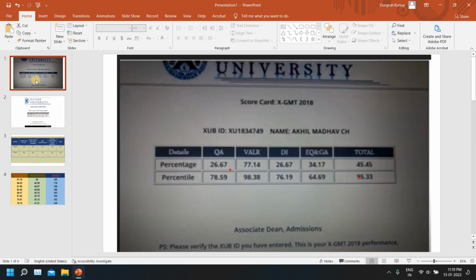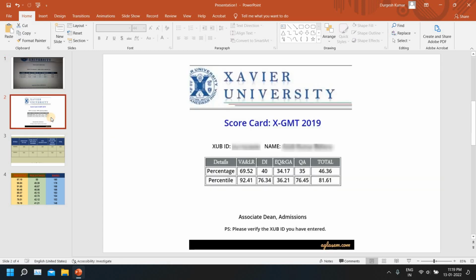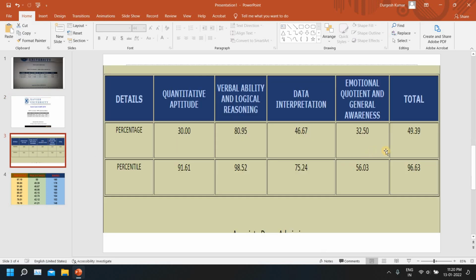Still, the person got 95 percentile in 2018, but in 2019 the person got just 81 percentile. So I just hope I am making sense of what kind of deviation there is. But again, when you come to 49.43, almost 50% of the paper, the person, actually this person is me, this is my scorecard, fetched 96.63 percentile.